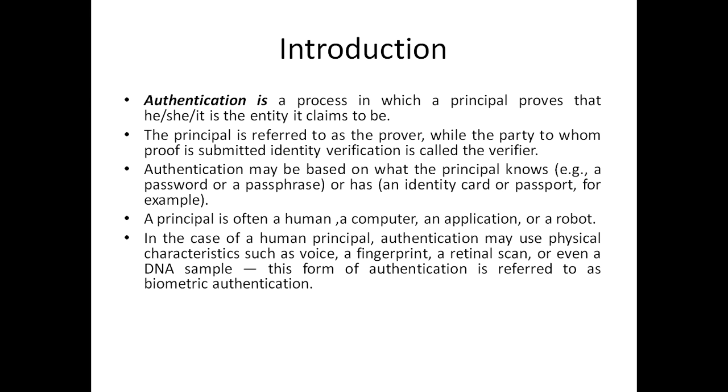Authentication may be based on what the principal knows, for example a password or a passphrase, or what the principal has, such as an identity card or a passport. A principal is often a human, a computer, an application, or a robot. In case of a human principal, authentication may use physical characteristics such as voice, a fingerprint, a retinal scan, or even a DNA sample. This form of authentication is referred to as biometric authentication.